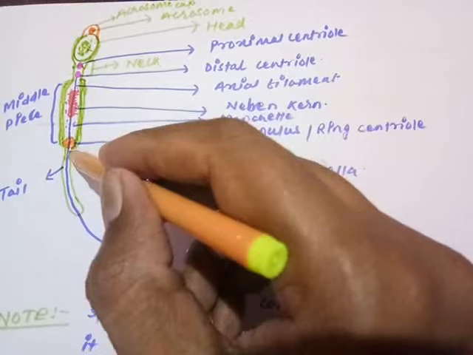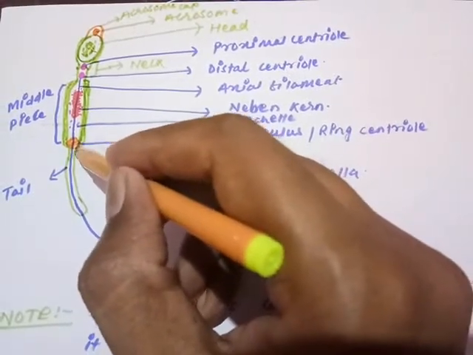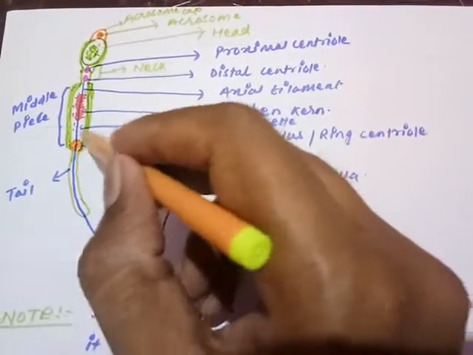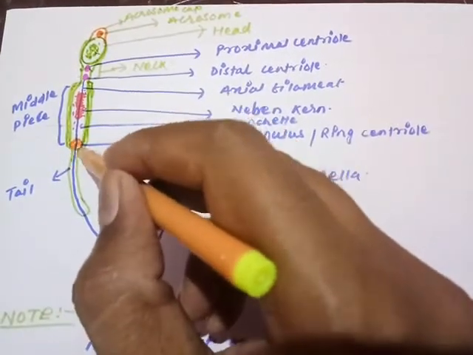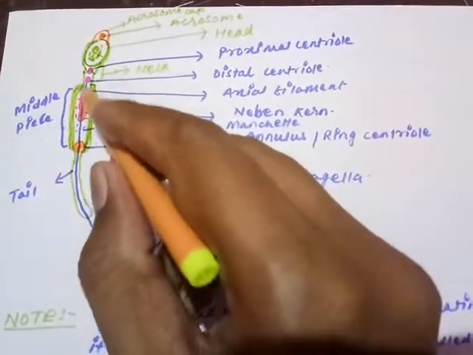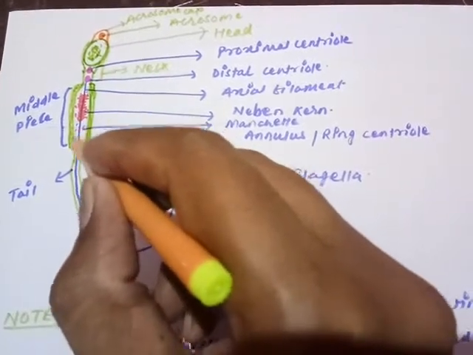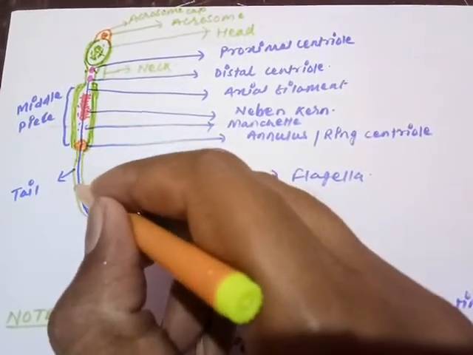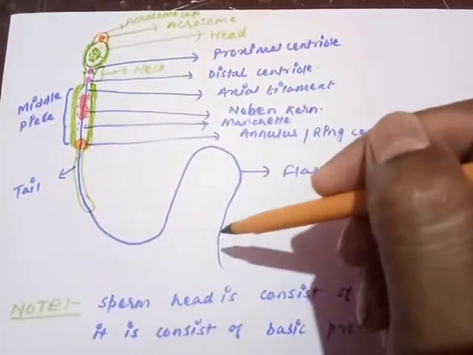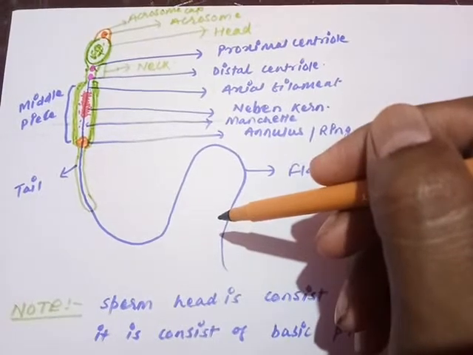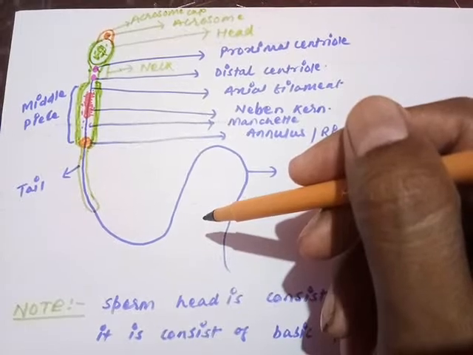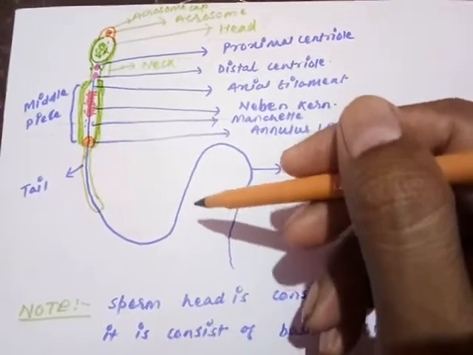Now when it moves downside, at the junction of the middle piece and the tail, the annulus is present, a ring-like structure that is also made of the centriole, called as ring centriole or annulus or the Jensen ring. That is also present around the axial filament. Now the axial filament moves inside the tail, and afterward is going to convert into the flagella. Flagella is helping in the lashing movement and is formed of contractile proteins. Those proteins are helping in the lashing or waving movement of the sperm.